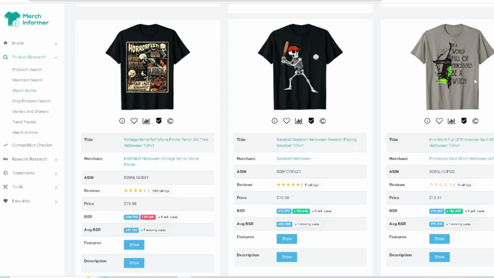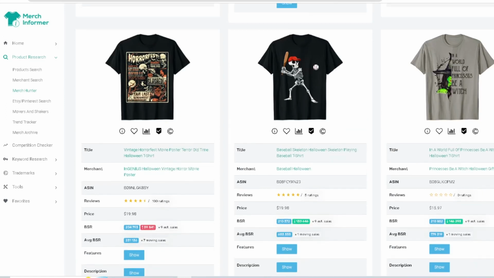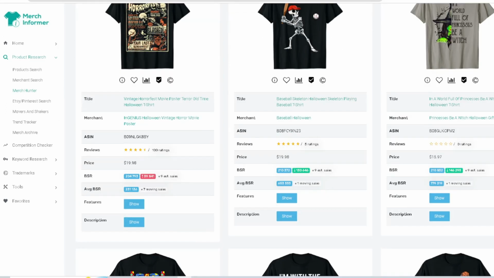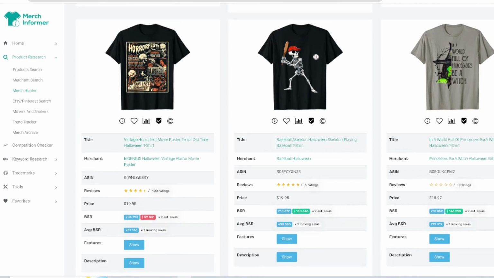In a world full of princess, says be a witch. See that one? It looks like it's a newer design. No reviews, no ratings, BSR, something like that. Obviously, when it comes to all this stuff, you want to make sure that you're double checking for trademarks and copyrights. You're not infringing on anyone's brand. So it's very, very important.